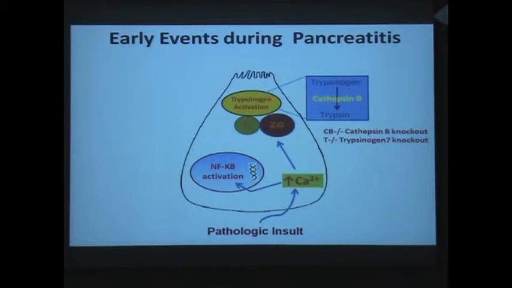Trypsinogen activation takes place in special colocalization compartments where lysosomal fraction and zymogen granules colocalize, and the lysosomal enzyme cathepsin B activates trypsinogen to trypsin. In this study, we have used knockout mice which either lack trypsinogen or cathepsin B, and due to this genotype, these mice do not demonstrate pathologic trypsinogen activation.